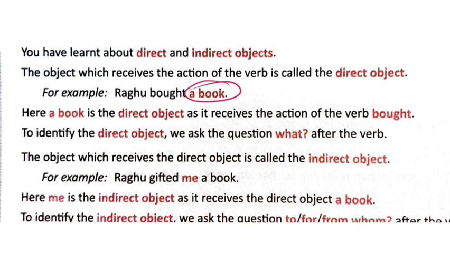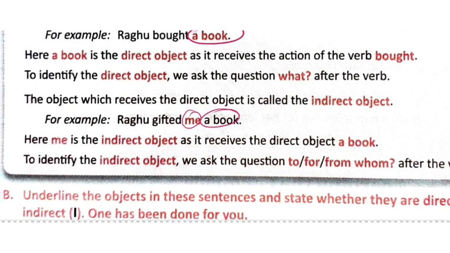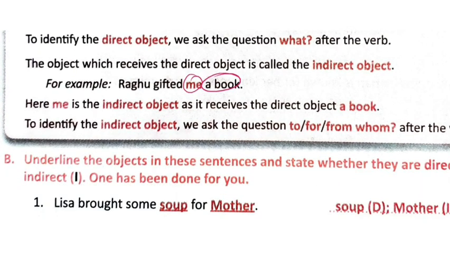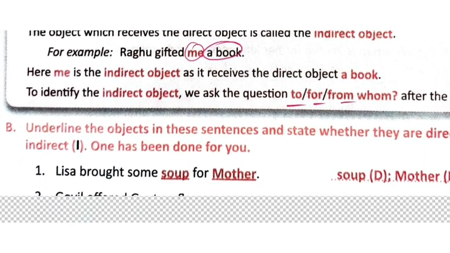The object which receives the direct object is called the indirect object. Raghu gave me a book. So what did Raghu buy? A book. What did Raghu gift? A book. So what am I asking? Whom? That is me. That is the indirect object. So book is the direct object and me is the indirect object. We ask the question using to, for or from whom.